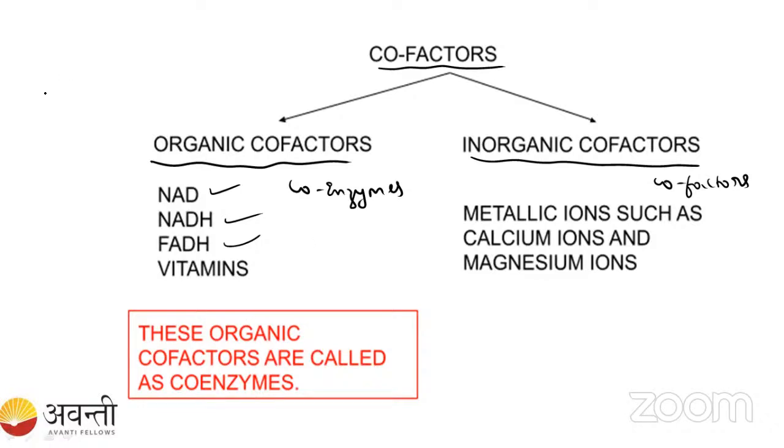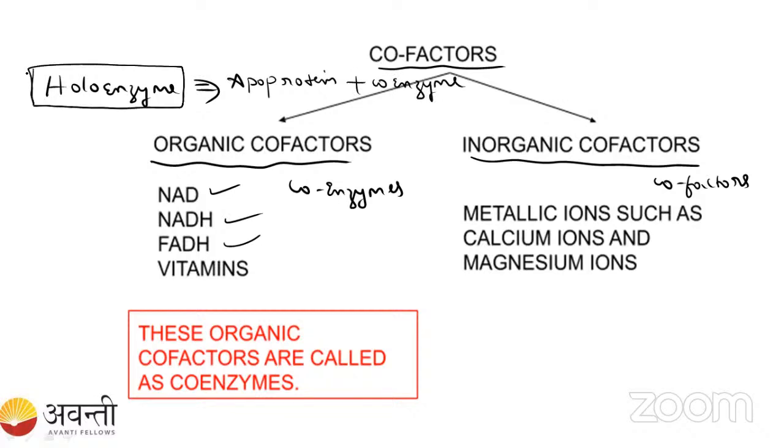For example, if you see the holoenzyme, what are the components of the holoenzyme? One is the apoenzyme, the apoprotein, and it must require the coenzyme. Then it becomes the complete enzyme. Holo means complete enzyme, so in the conjugated enzyme, the apoprotein part and the coenzyme part are required.